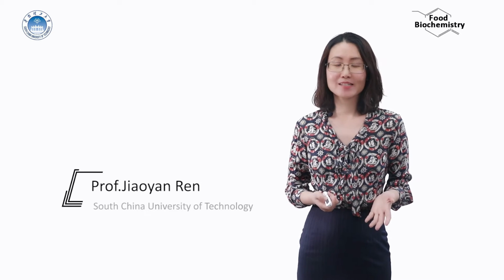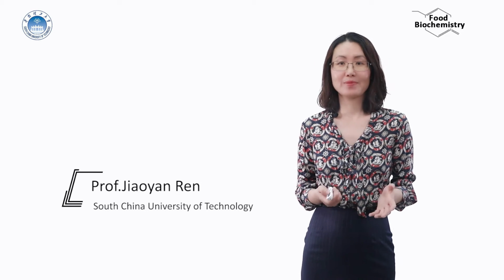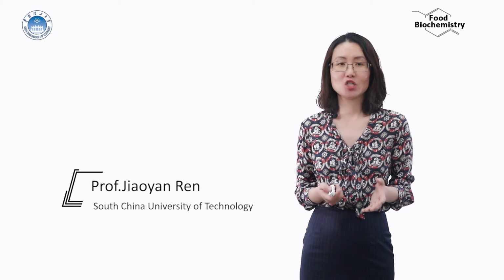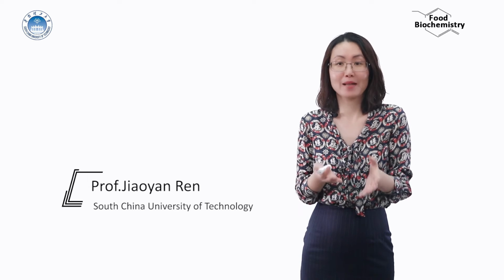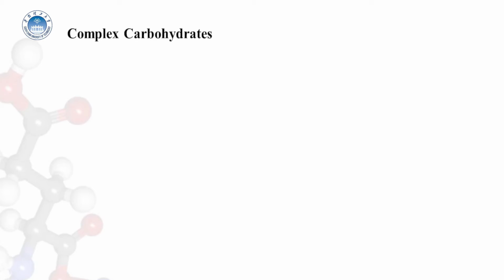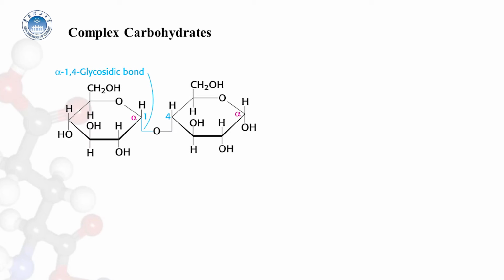Hi, everyone. Today we are going to talk about some complex carbohydrates. So monosaccharides are linked to form complex carbohydrates. Because sugars contain hydroxy groups, glycosidic bonds can join one monosaccharide to another. Oligosaccharides are built by the linkage of two or more monosaccharides by O-glycosidic bonds.